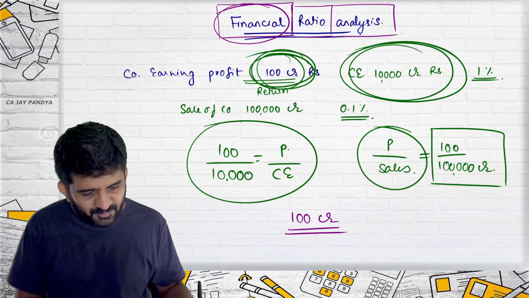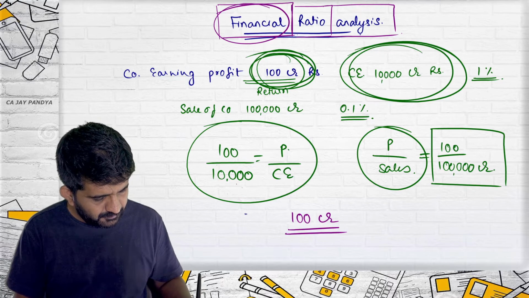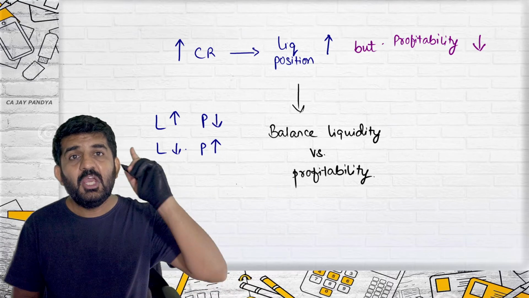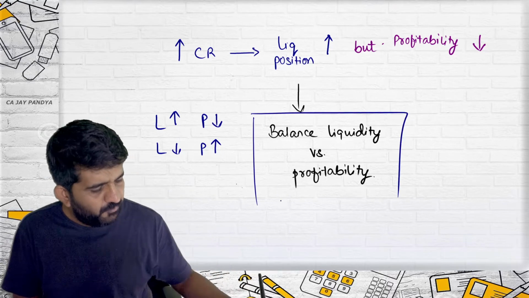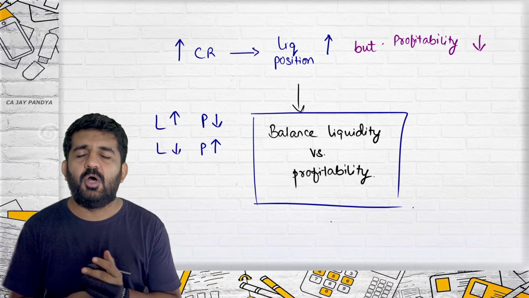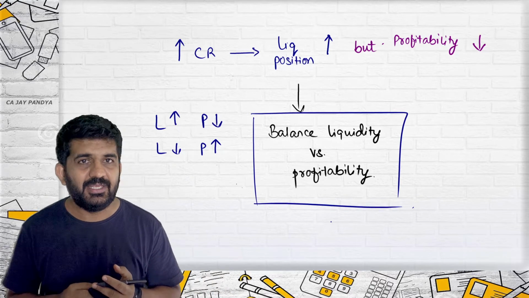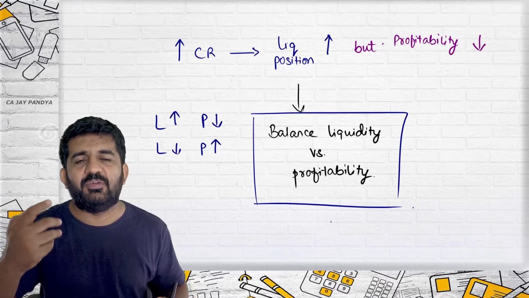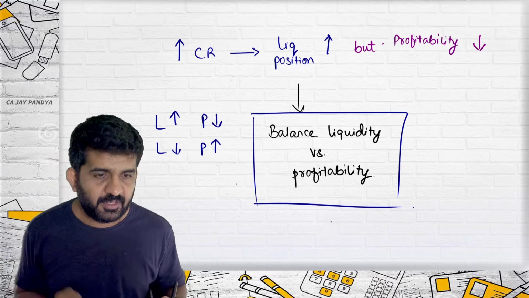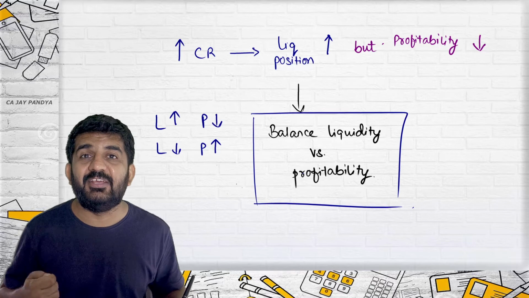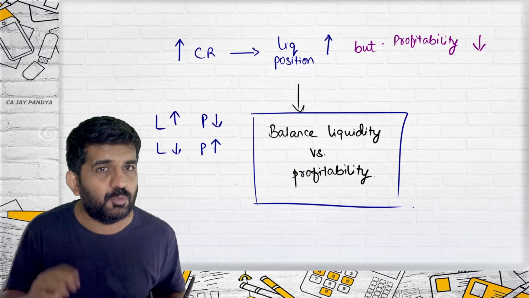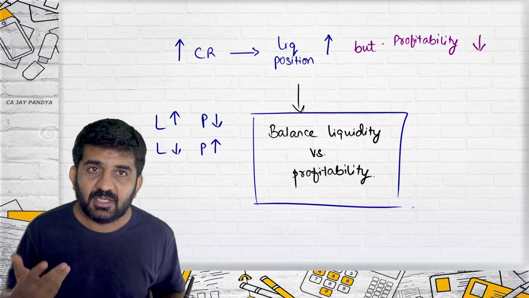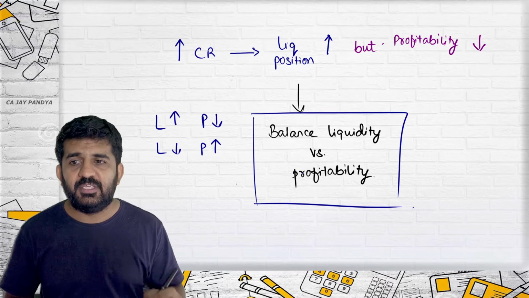So, if they are inversely related, either I can increase my liquidity or I can increase my profitability. What will a good financial manager do? Balance liquidity versus profitability. They will keep sufficient liquidity and the remaining portion they will try to invest in fixed assets, which give them more rate of return. This is the concept of liquidity versus profitability. It is normally asked in theory questions, but you can answer it only if you are conceptually very clear.